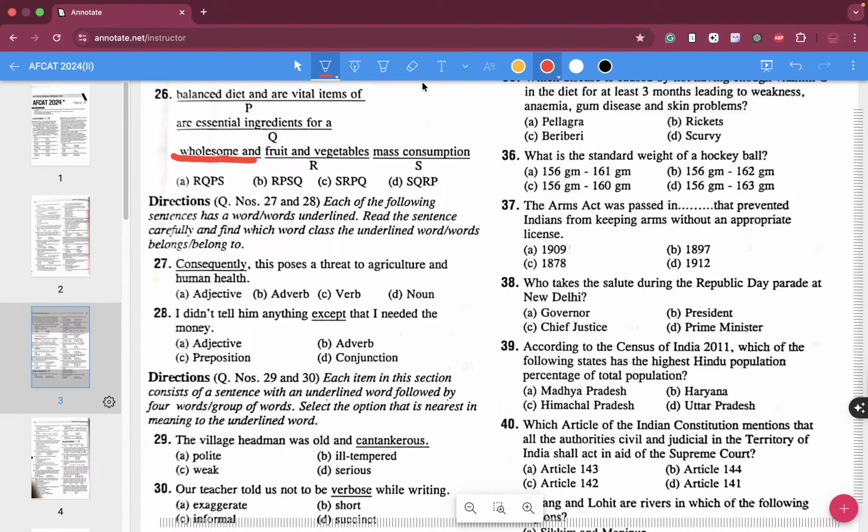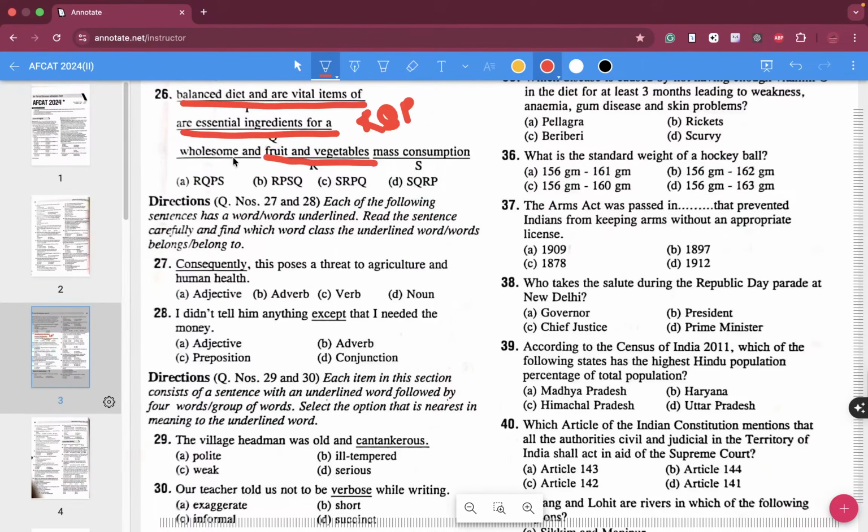So if we have to look for this particular one: balanced diet and are vital items of, are essential ingredients for a mass consumption. Fruits and vegetables are essential ingredients for a... it seems like RQP, we can easily derive: fruits and vegetables are essential ingredients for a balanced diet and are a vital item of wholesome and mass consumption.